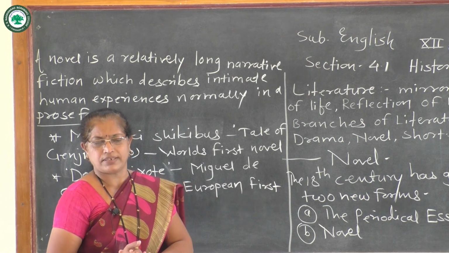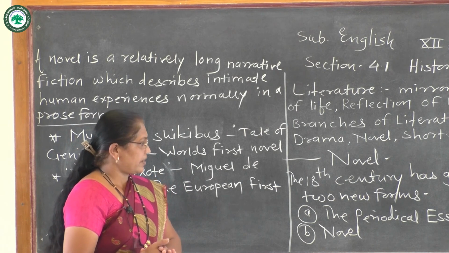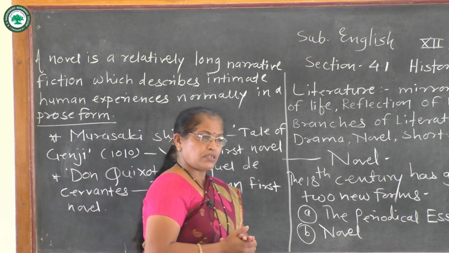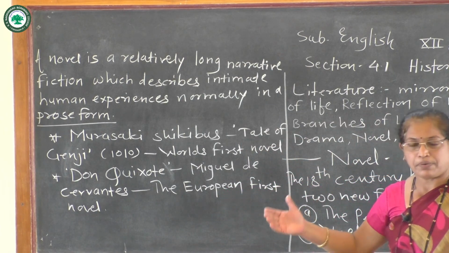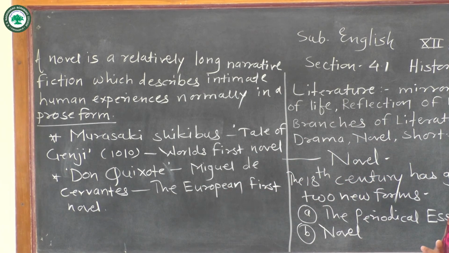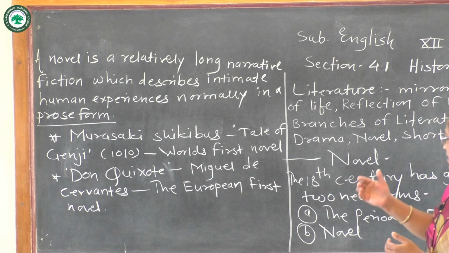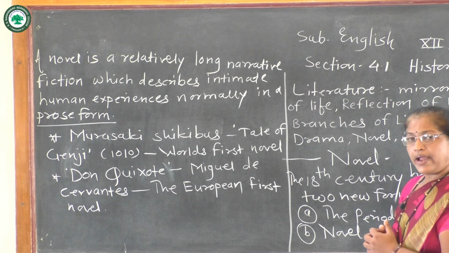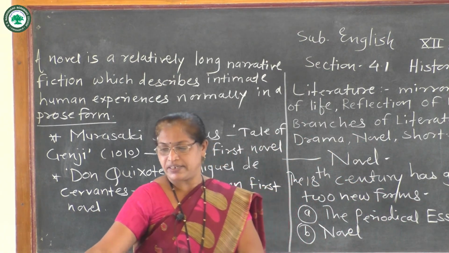The middle class people don't like this type of novel, so their choice or appreciation is totally different from the upper class society. So actually it is the history and origin of the novel here.